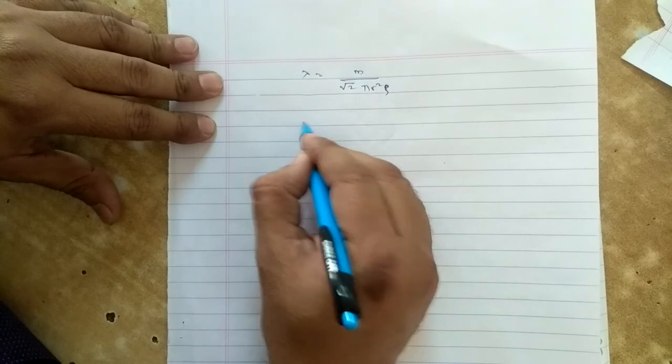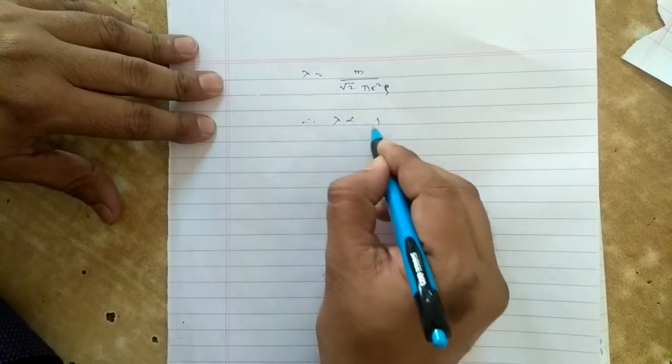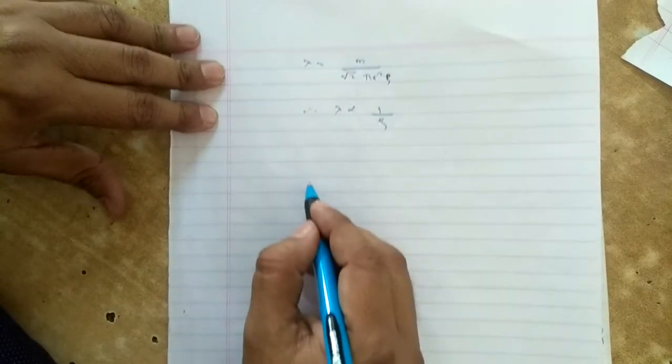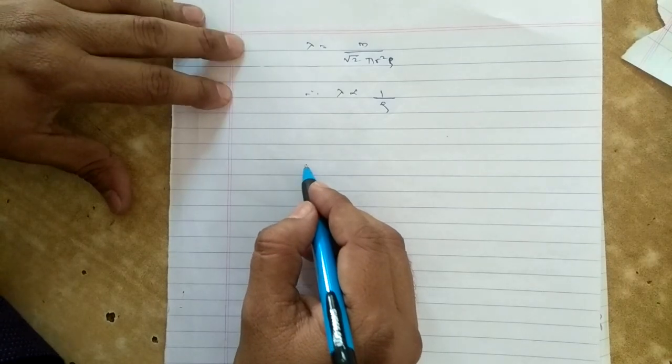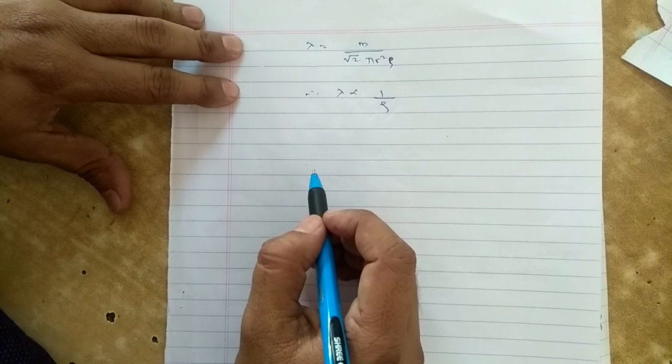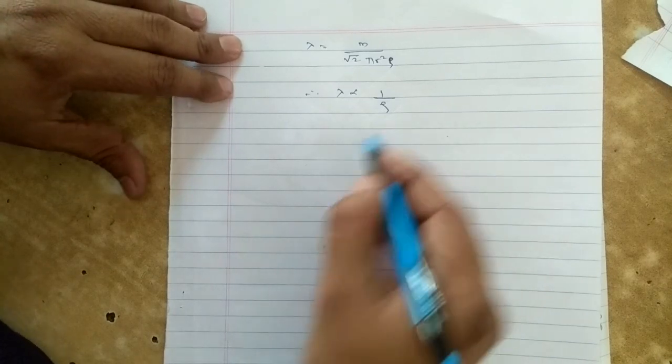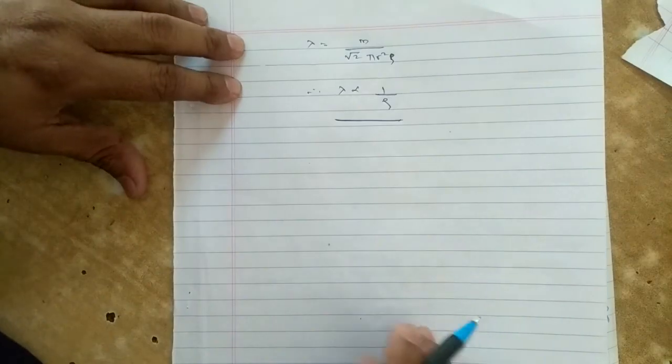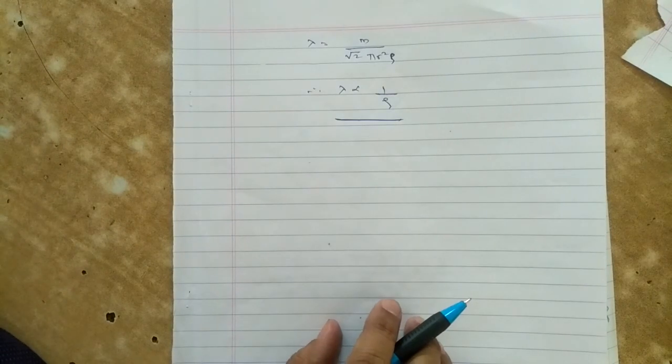Therefore lambda is directly proportional to 1 upon rho. Thus the mean free path of a molecule of a gas is inversely proportional to the density of the gas. This is the equation of mean free path.